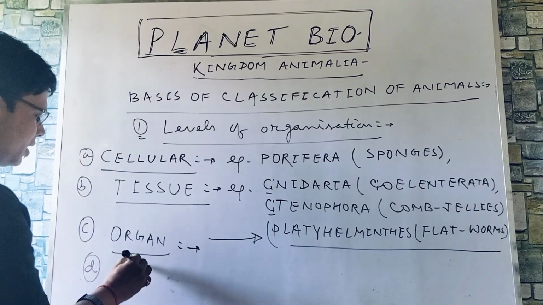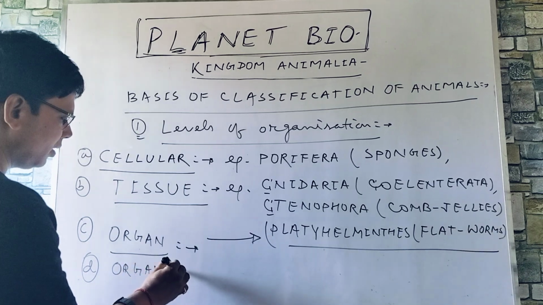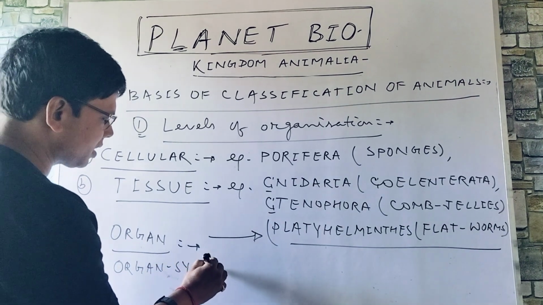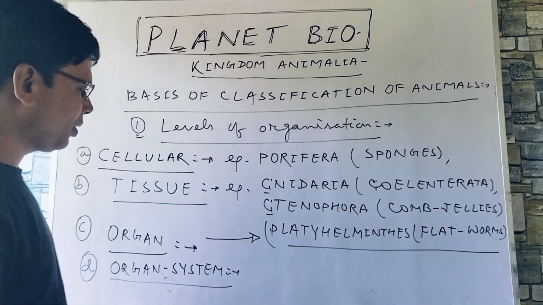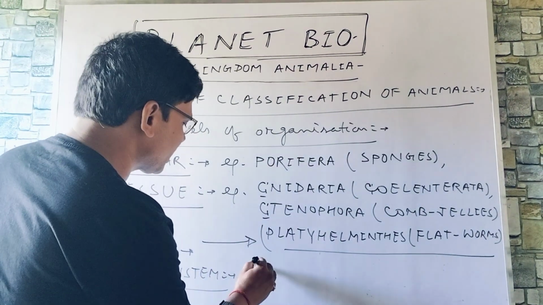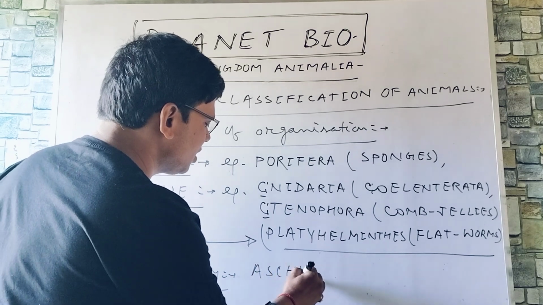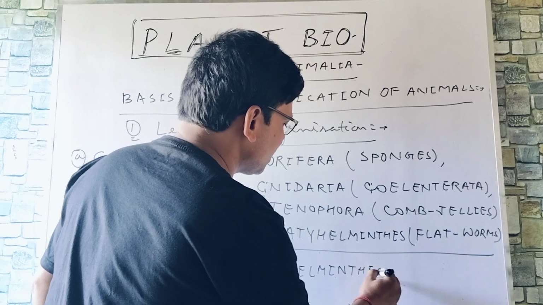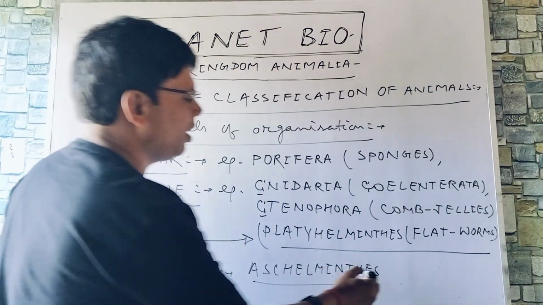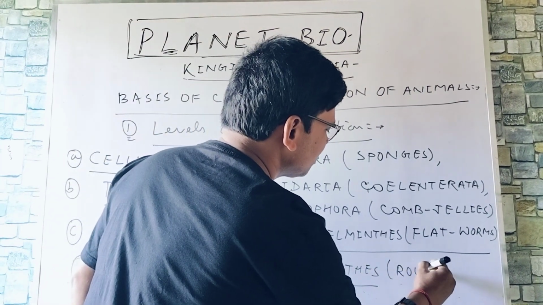And another one, organ system. Organ system grade of organization, it begins with Aschelminthes, or you can say Nemathelminthes or Nematoda, that includes round ones.